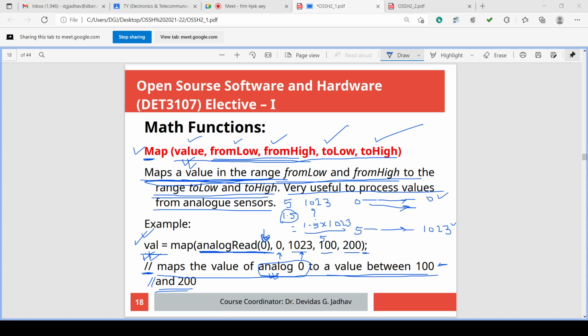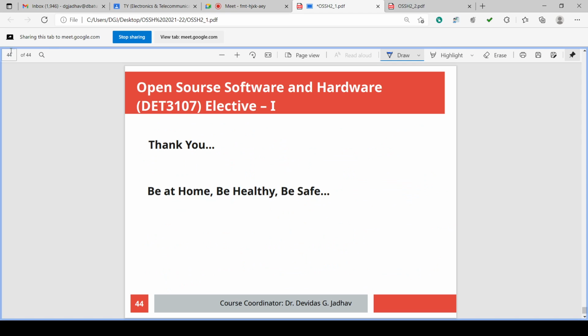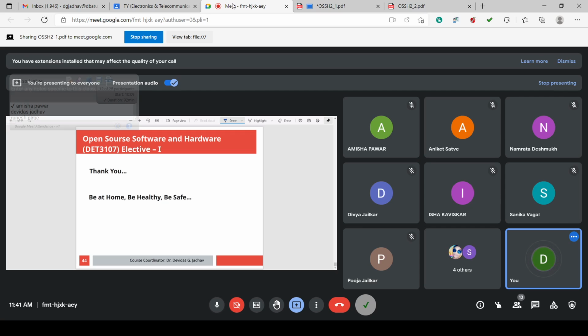So I think this example must have cleared a lot about the effective use of the map function among the mathematical functions. Okay, so hope you have understood this.